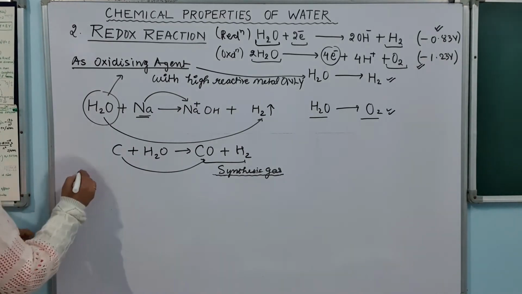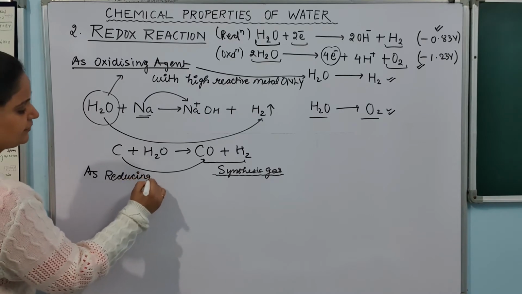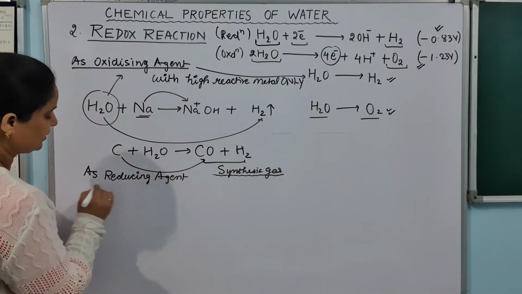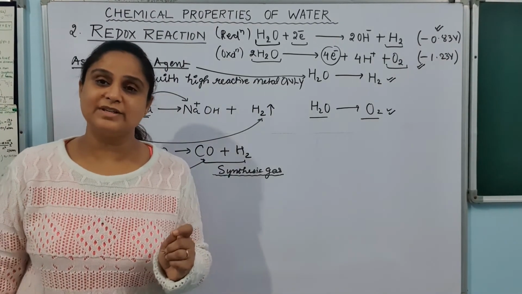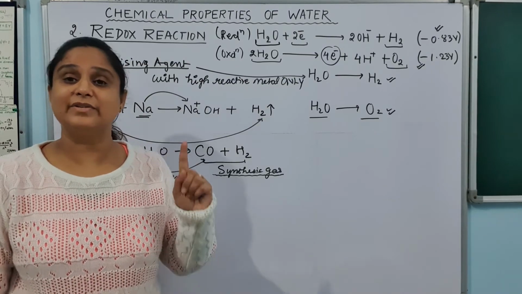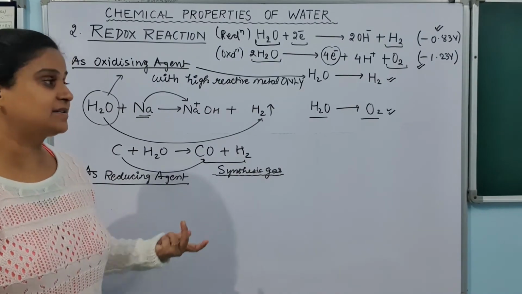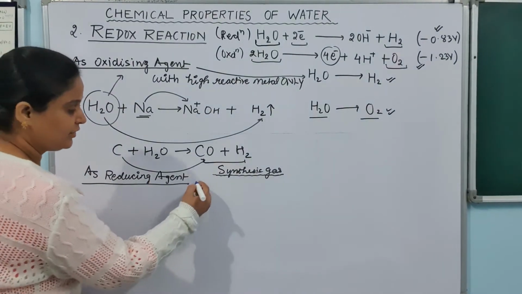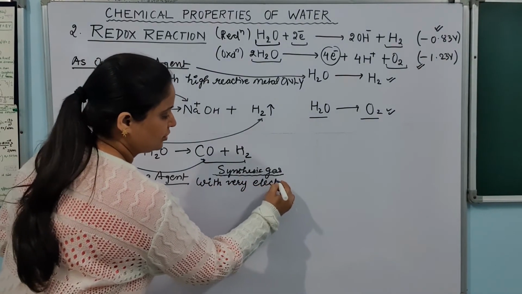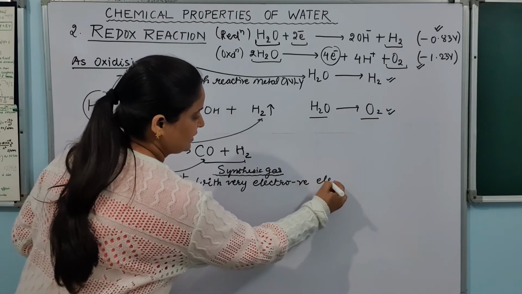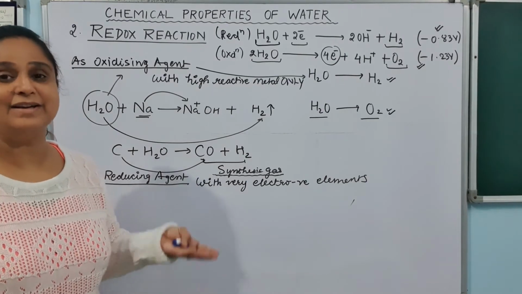Let's see it as a reducing agent. So with whom will it work as a reducing agent? With one that will oxidize it, meaning a very good oxidizing agent. If they are there with water, they will oxidize the water. Okay, so which element is a very good oxidizing agent? Fluorine. So with a very electronegative element like fluorine, actually fluorine is oxidizing water into oxygen.